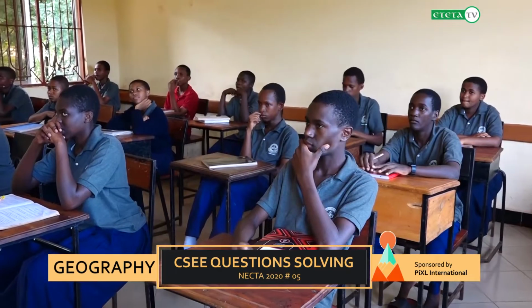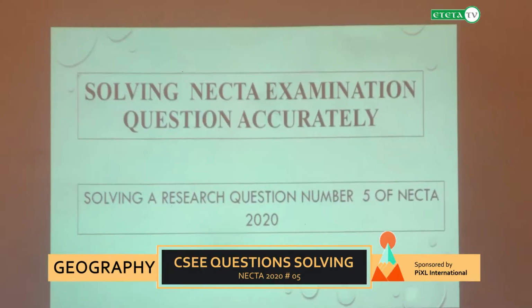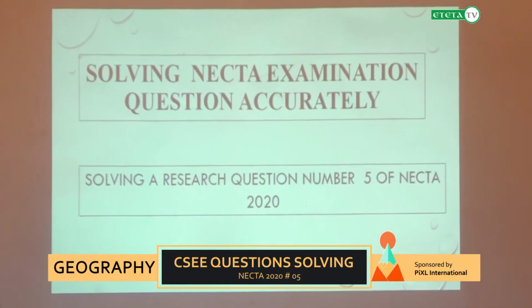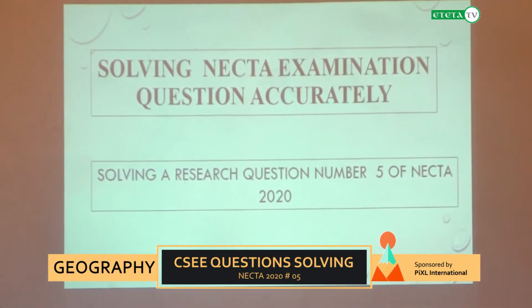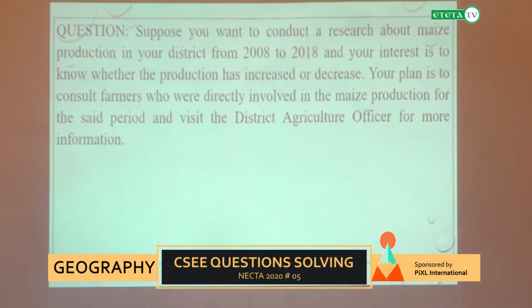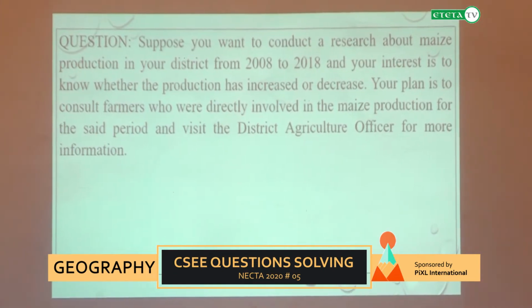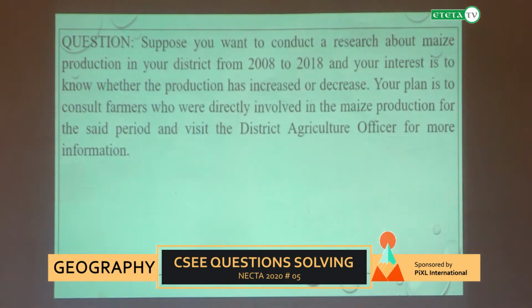Amen. And today we are going to discuss how to solve NECTA examination questions accurately. And our concept or our question of concentration for this hour is solving a research question, number 5 of NECTA 2020. And our question says, suppose you want to conduct a research about maize production in your district from 2008 to 2018, and your interest is to know whether the production has increased or decreased.